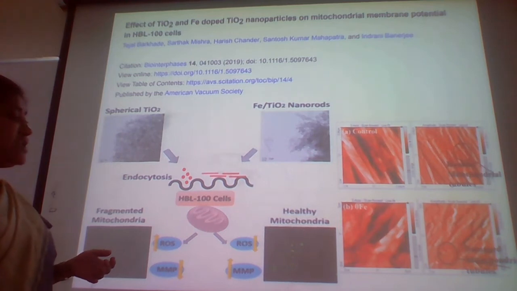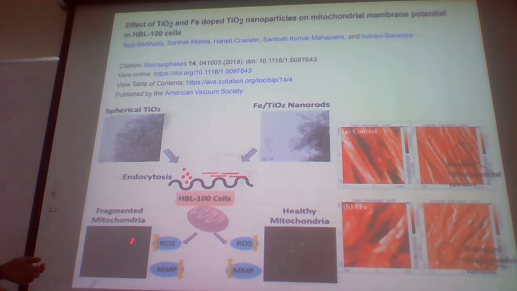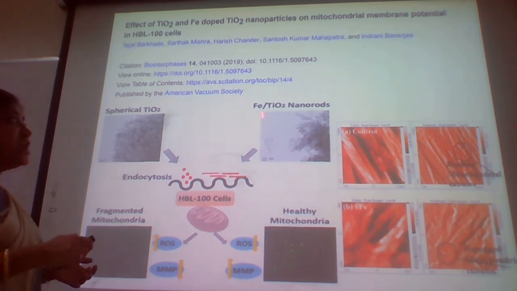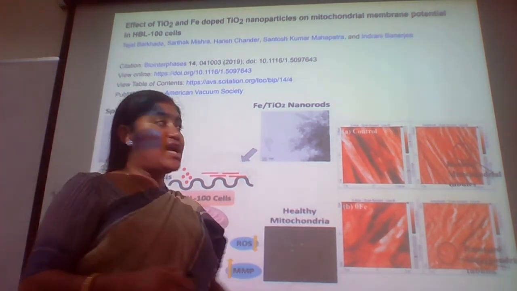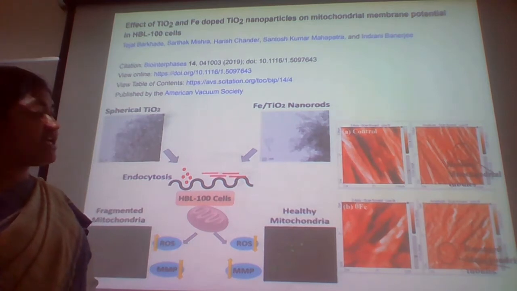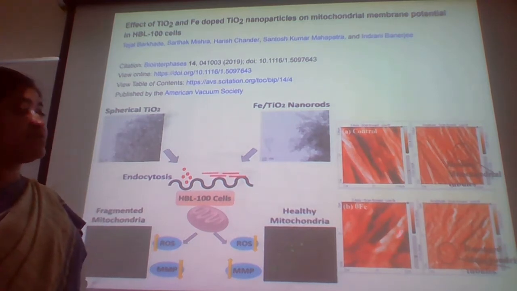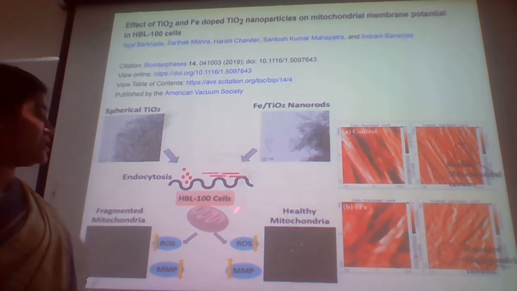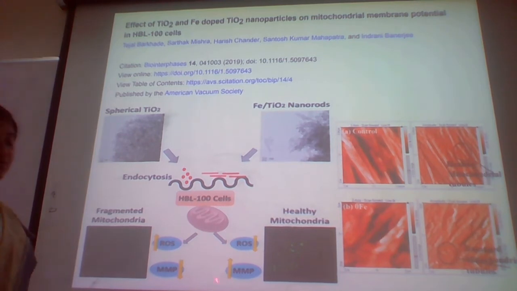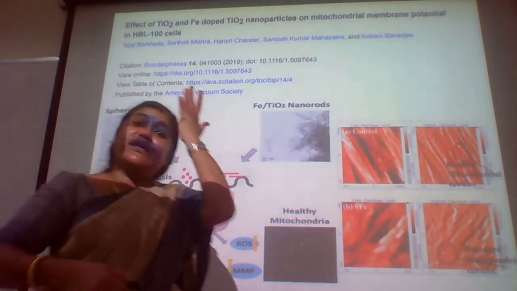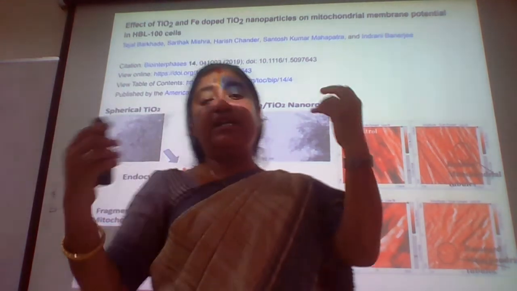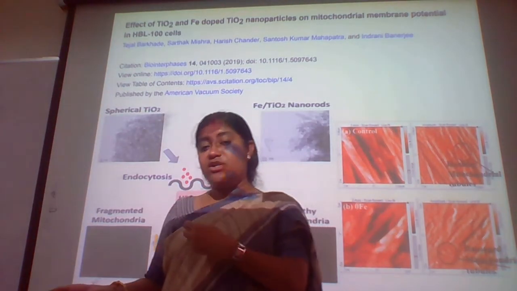You can see that these are healthy mitochondria, these are fragmented mitochondria, whereas after using or engineering the TiO2 nanoparticles, we can see the change in the mitochondrial membrane potentials, MMPs, and the ROS generation. There's a huge change, so we can reduce the toxicity of TiO2.